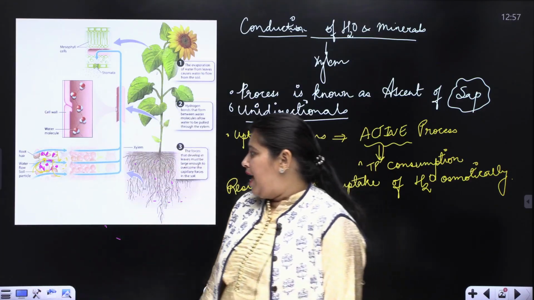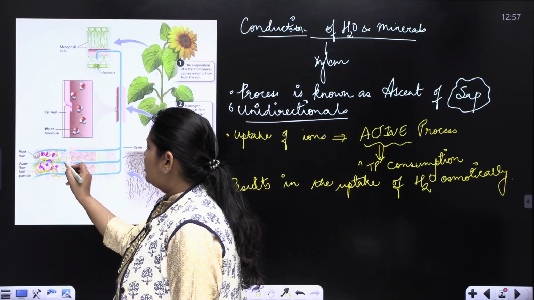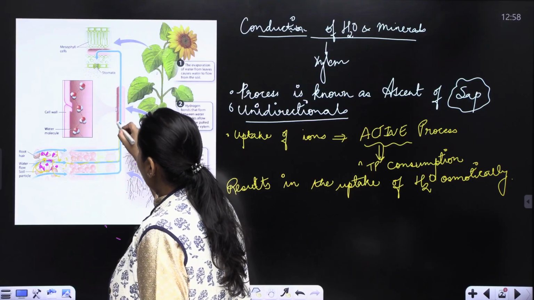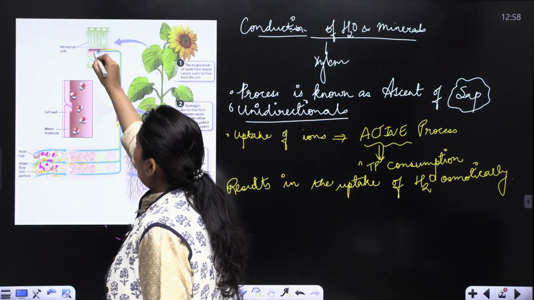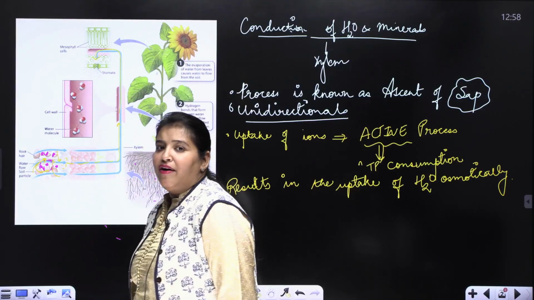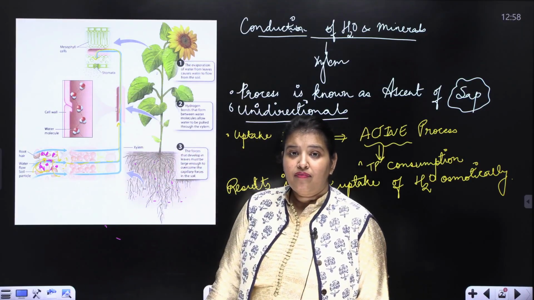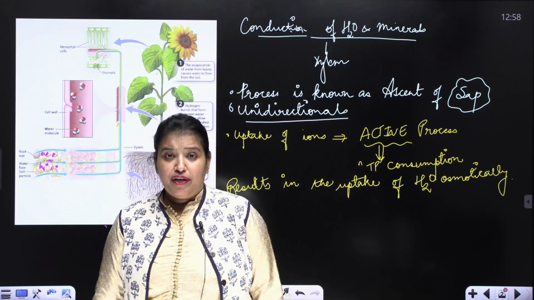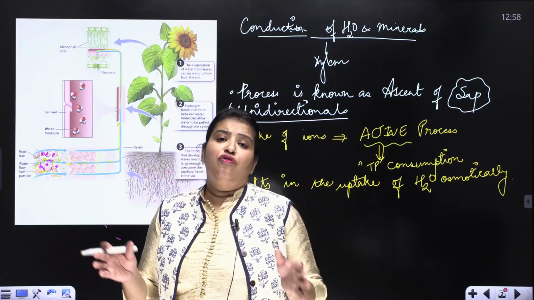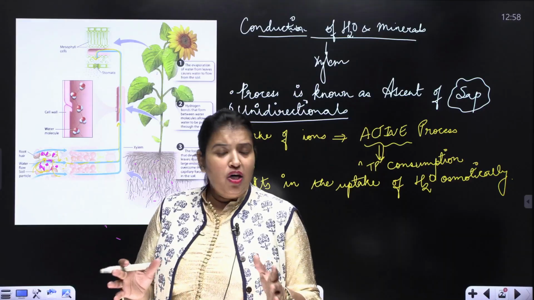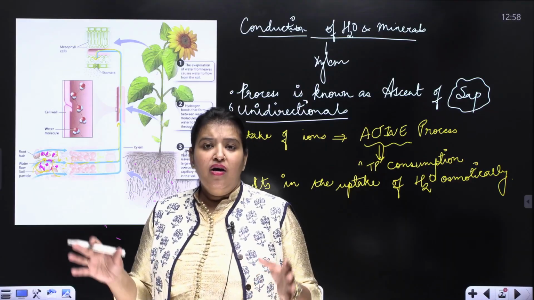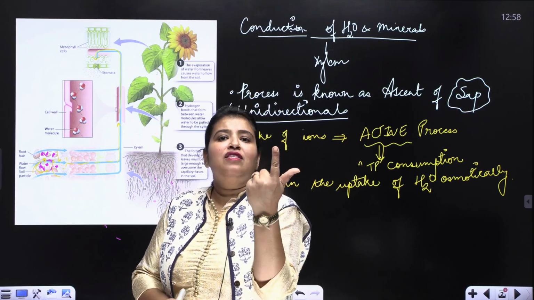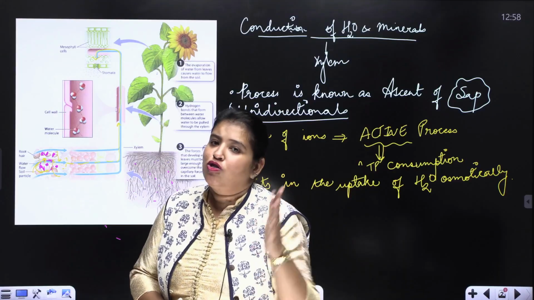Alright, and then this water and ions keep on moving through this channel, entering finally into the xylem and reaching the leaves where it is required. So this is how transportation of water happens in case of plants. Alright, very easy. There is nothing much to keep in mind except two things: active uptake of ions and passive uptake of water by osmosis.